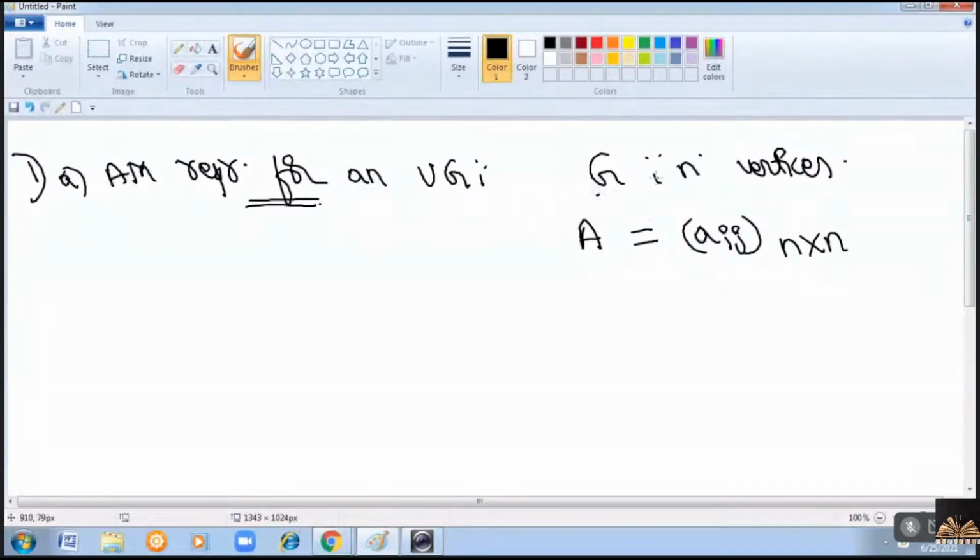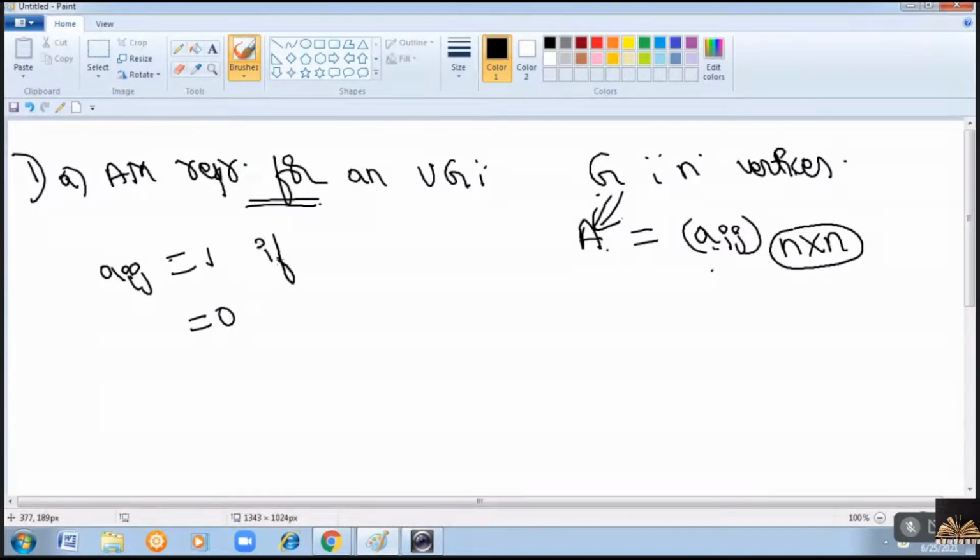The entries in the matrix will have the value 1 or 0.